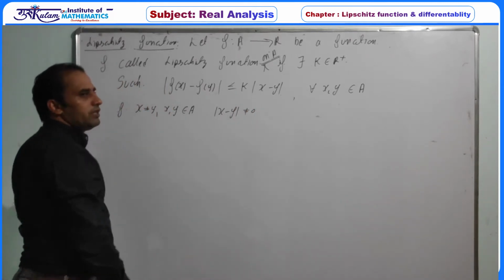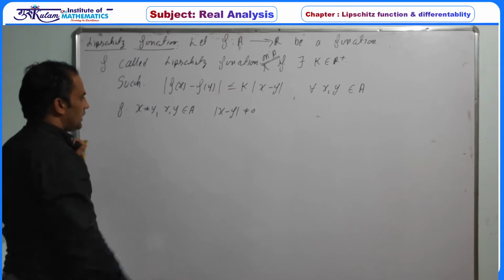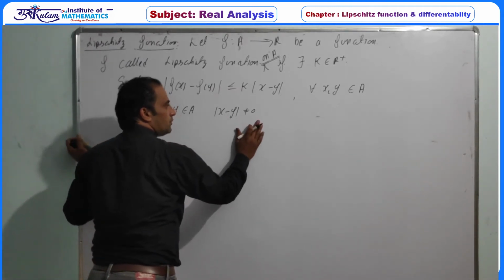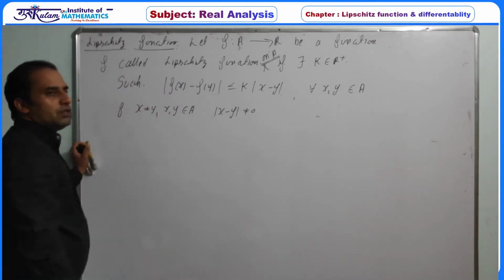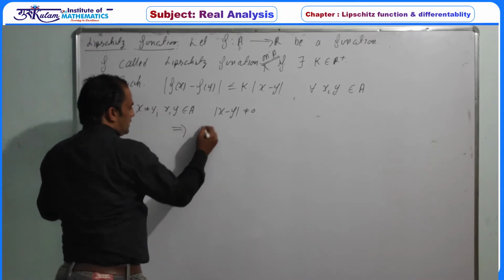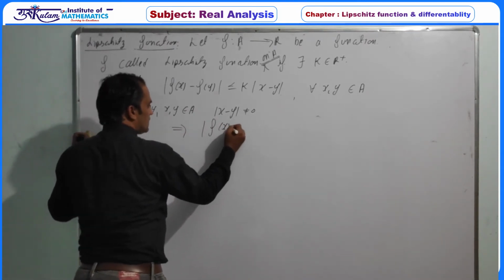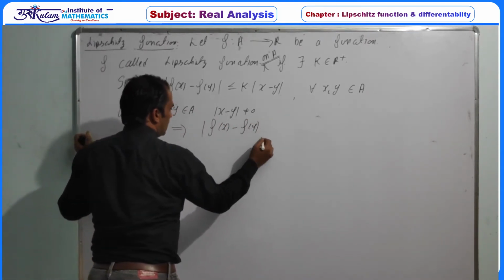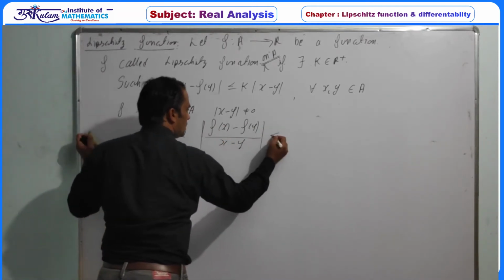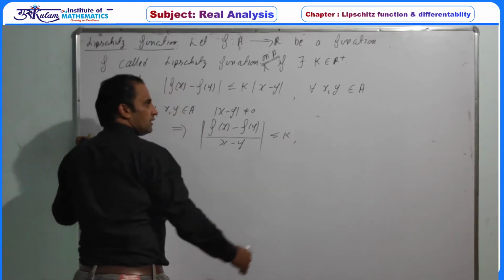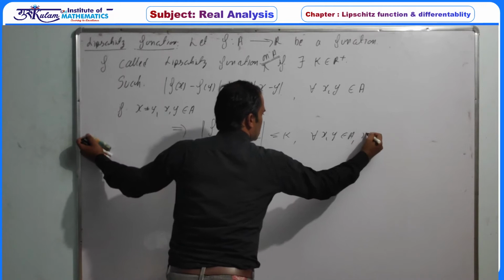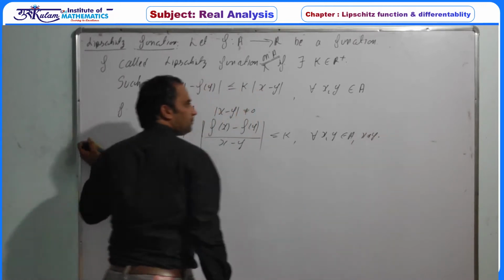We are using the Euclidean distance, so the distance between x and y is non-zero, or by the definition of a distance function you can use the general case. So this implies we can write |f(x) - f(y)| / |x - y| is less than or equal to k, and this should hold for all x, y belonging to A with x not equal to y.